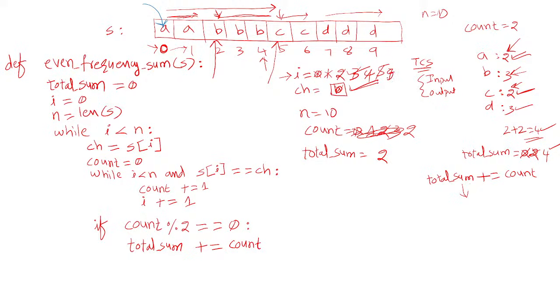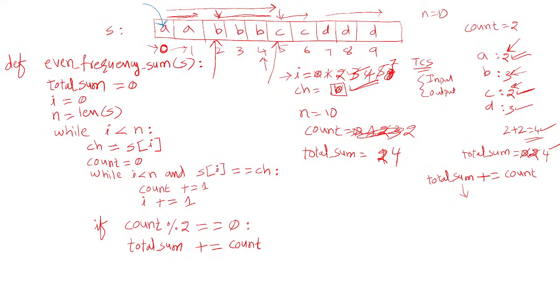You have a different character now. So it checks s of 7 equal to ch. S of 7 means d, equal to c, no, the condition becomes false and it comes out. Then it checks 2 mod 2 is equal to 0, yes, then add it to total sum. So 2 plus 2 becomes 4 here.